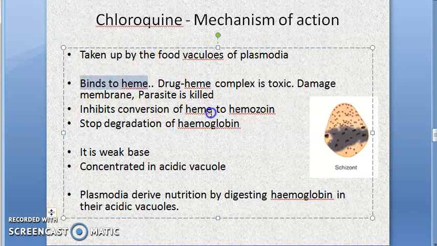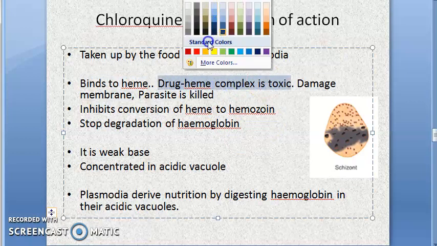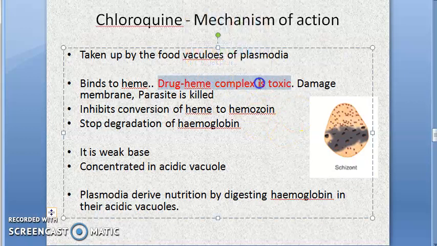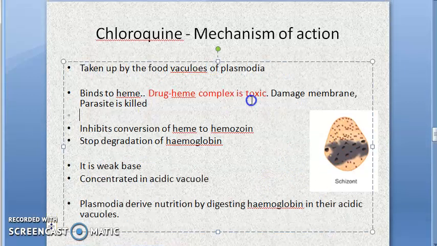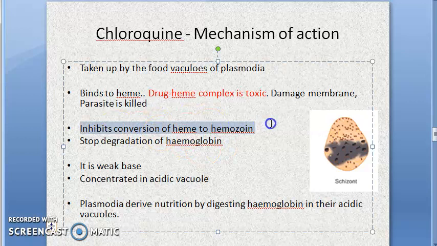Now what happens? Because hemoglobin is there in the RBC, the chloroquine will bind to heme, and a drug-heme complex is formed which is toxic. This drug-heme complex is going to damage the membrane of the parasite, Plasmodia, and the parasite gets killed. So first of all, the damage is to the membrane because of this chloroquine-heme complex. Then, some more details here.